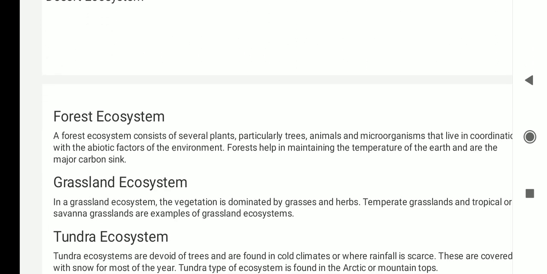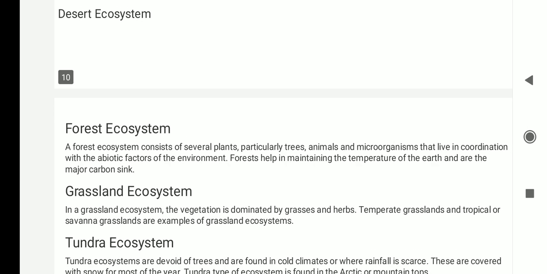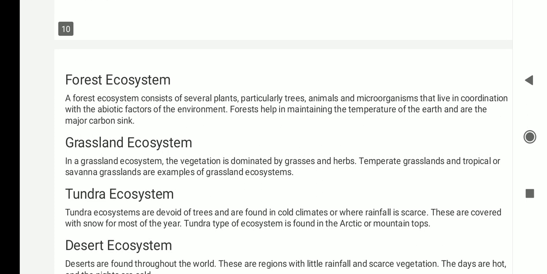What is forest ecosystem? Forest means it is dominated with trees. It consists of several types of plants, particularly trees, bushes, and small herbs, along with animals and microorganisms that live in coordination with the abiotic factors of the environment. Forests help in maintaining the temperature of the earth, and also act as a major carbon sink. Grassland ecosystem. Grassland ecosystem is a vegetation dominated by grasses and herbs.